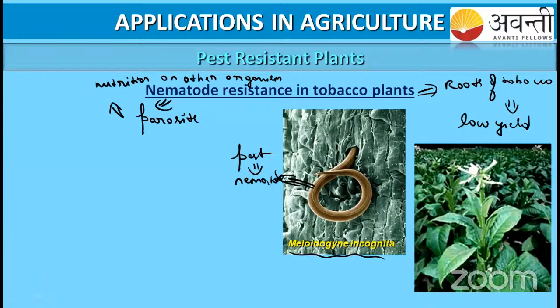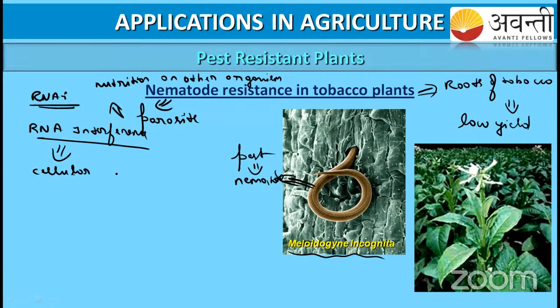The biotechnological application used in this method is RNA interference. RNA interference is one type of cellular defense which takes place only in eukaryotic cells. We see RNA interference only in eukaryotes, not in bacteria or any lower organisms.